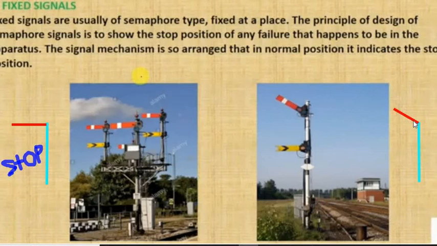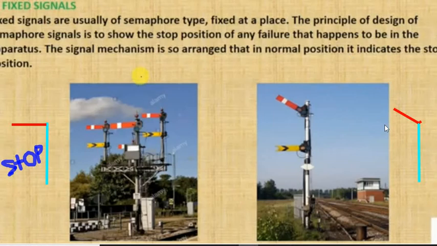Okay, so it is making almost a 45-degree angle with the horizontal. So it means the train doesn't need to stop here, train can move freely, because this semaphore signal is not in a normal position. This is the normal position of semaphore signal, this is not normal. It is making a 45-degree angle with the horizontal.